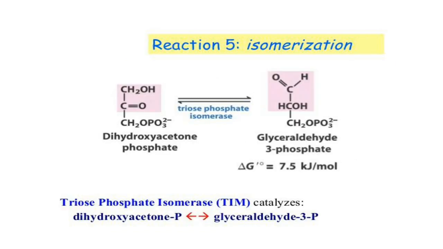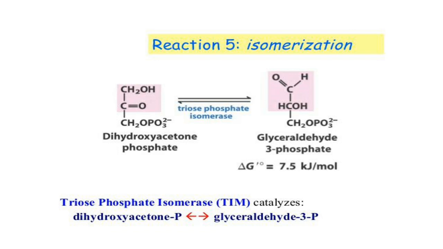Step 5, the last step of the first phase, is isomerization. Dihydroxyacetone phosphate is isomerized to form glyceraldehyde 3-phosphate.